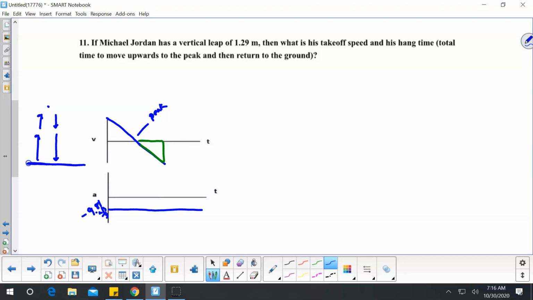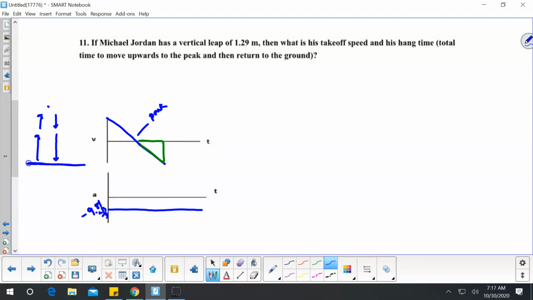Okay, we know that that is constant. Okay, now to look at this, he's moving 1.29 meters up, and he's also moving that 1.29 meters when he comes back down.